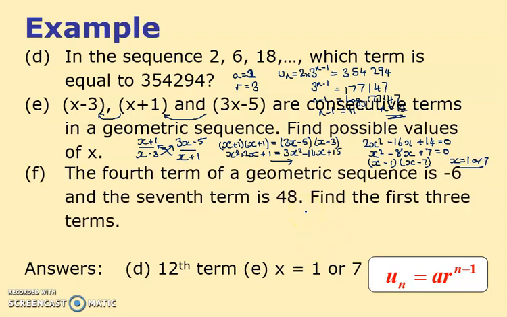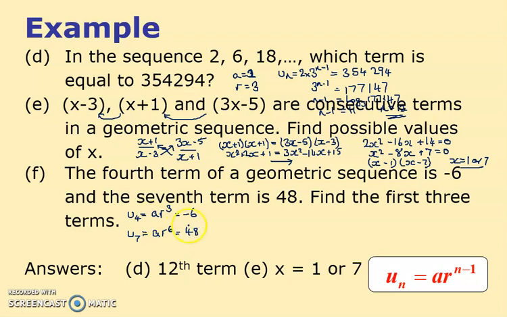And then the final question on this slide is: the fourth term of a geometric sequence is minus 6. Again, I've got to do a bit of work here. So the fourth term, now when we did this with APs, I made you write out the formula, so I'm just going to do it here. U4 does say the fourth term, does it? Yes. Which is AR to the 3, always take off 1, equals minus 6. And U7 equals AR to the 6, and that equals 48.